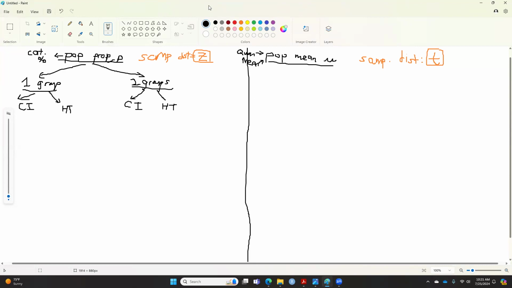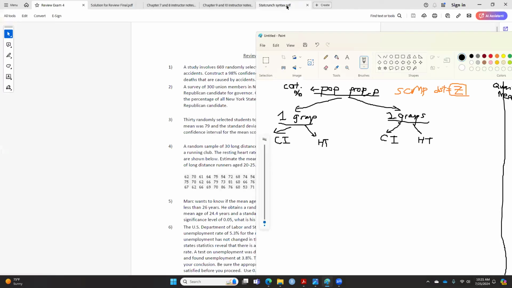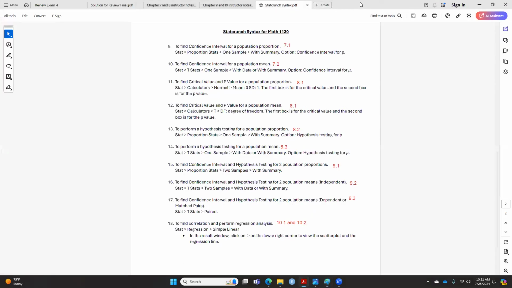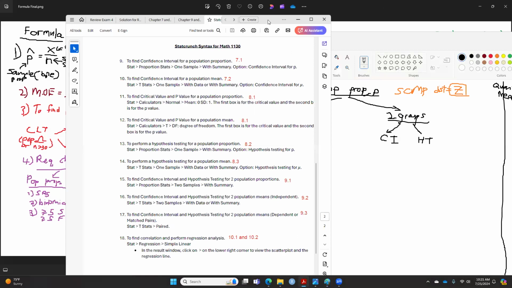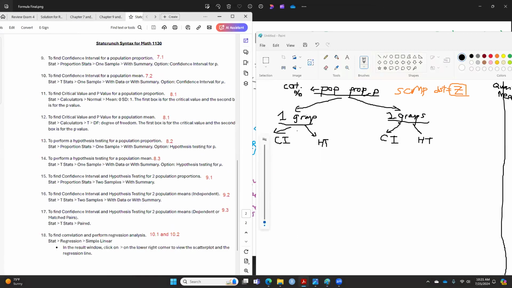So I'm going to make this smaller so I can see what the syntax is for this case. If it's a population proportion for one group for a confidence interval, this is number 9, which means you do Stat, Proportion Stat, One Sample with summary.